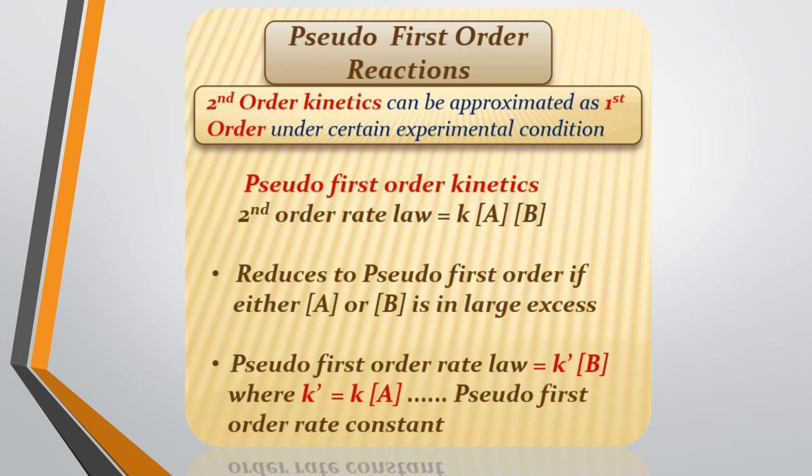Whichever is in large excess, we take as constant. That is, the pseudo first order rate law will be K dash into concentration of B, where K dash equals K into concentration of A, because here the concentration of A is in large excess. I hope you have understood this pseudo order reaction.